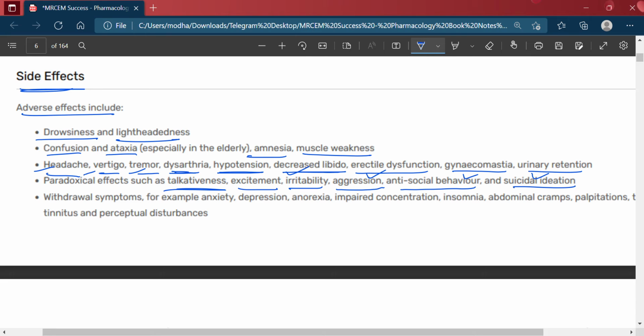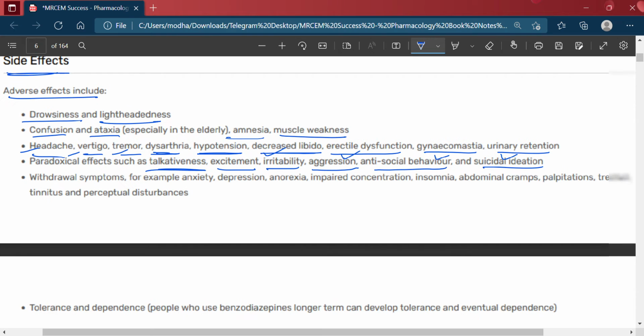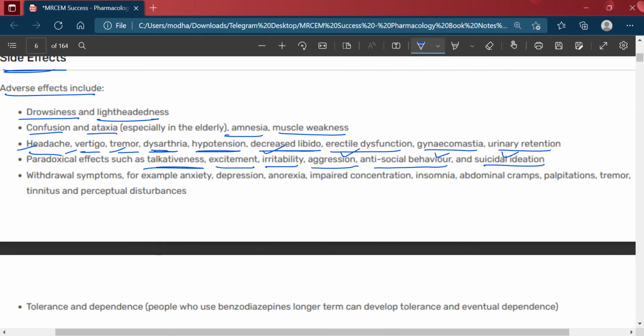Then it also causes talkativeness, excitement, then irritability, aggression, antisocial behavior, and suicidal ideation. Okay. Then withdrawal symptoms, for example, anxiety, depression, anorexia, impaired concentration.